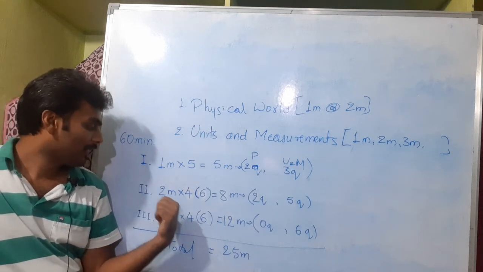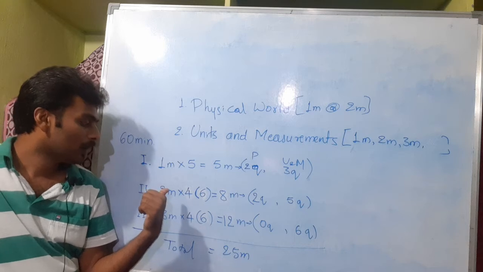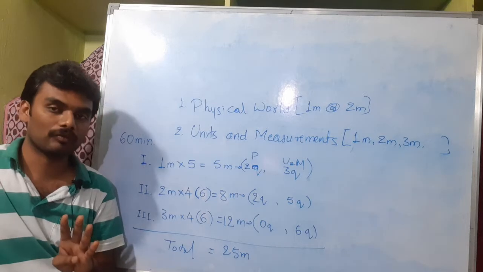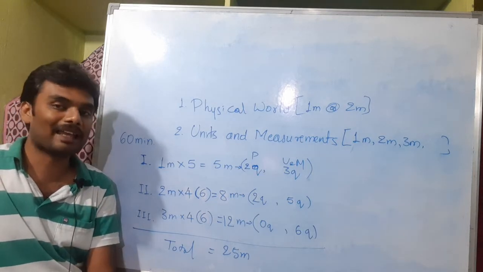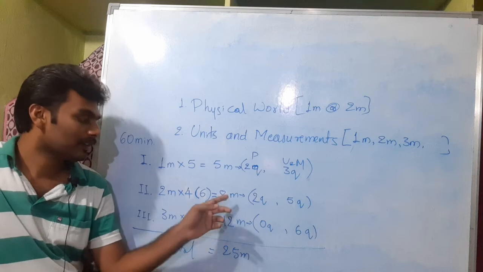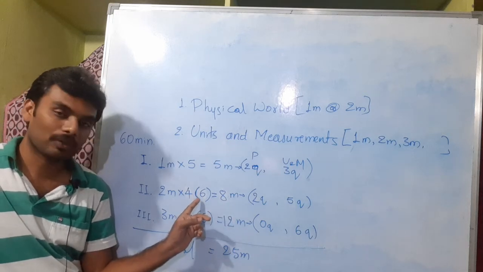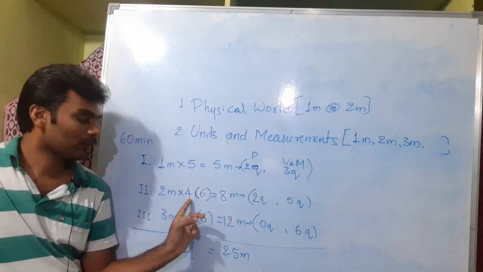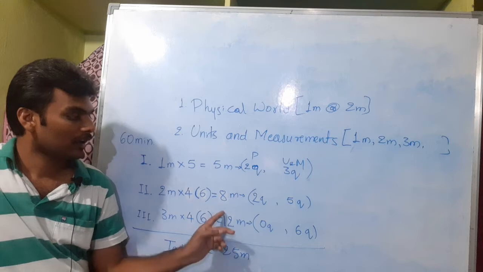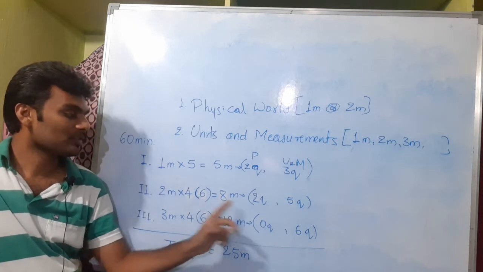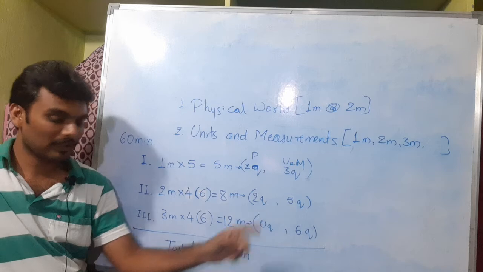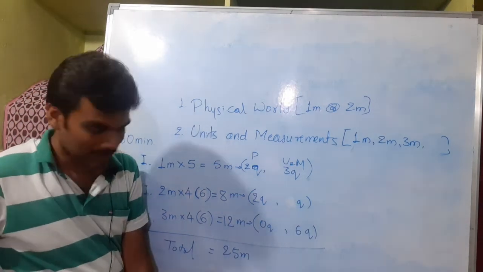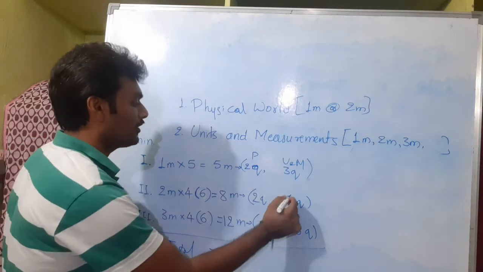And coming to the second main, you'll have 6 two-mark questions, out of which you need to attend only 4, which means you'll have two questions as options here, and you'll get 8 marks for that. For these 6 questions, 2 will be chosen from the first chapter, and the rest 4 will be chosen from the second chapter, units and measurements.